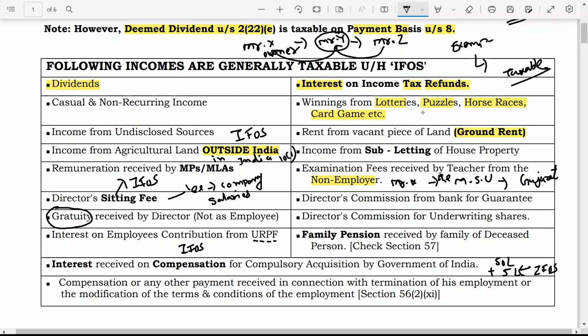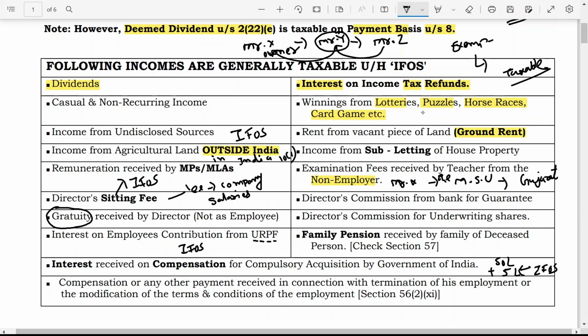The reason is very simple, because Gujarat University is not the employer of Mr. X. But if remuneration is received for setting a question paper from the Maharaja Sayajirao University of Baroda, in that case it is taxable under the head income from salary. The reason is very simple, because he is working for the Maharaja Sayajirao University of Baroda and not for Gujarat University. So whatever remuneration is received from Gujarat University is taxable under the head income from other sources, whereas in case of MSU, it is taxable under the head income from salary.